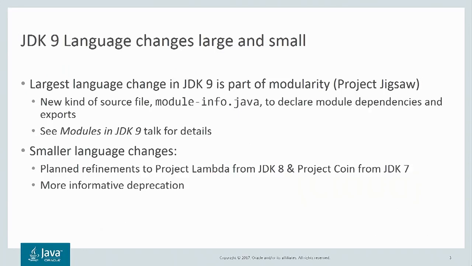There's much more to be said about modules, and to learn more about modules, I recommend you listen to the Modules in JDK 9 talk by my colleague Alex Buckley. For the smaller language changes made in JDK 9, they come in two categories. One is a set of planned refinements for Project Lambda from JDK 8 and Project Coin from JDK 7. And the second set of changes involves making the deprecation facility more informative.